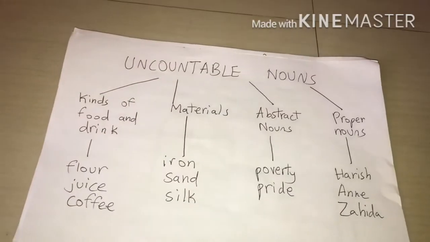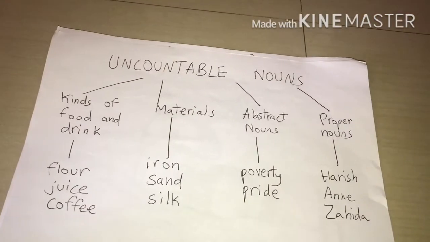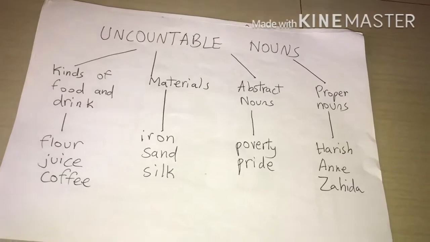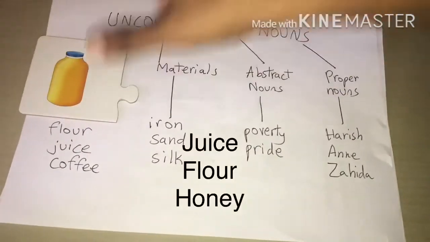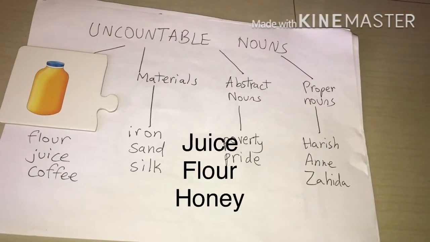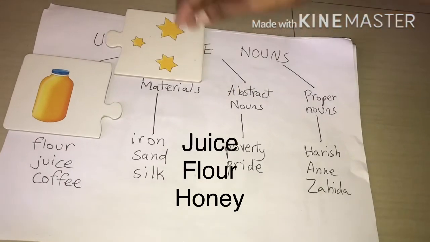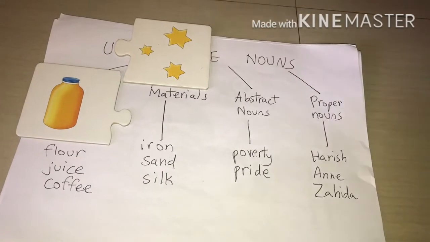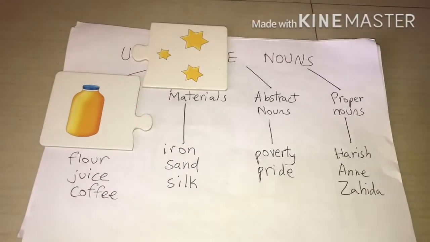Now I repeat, in uncountable nouns you have different illustrations. For example, the kinds of food and drinks like juice, flour and coffee. Even stars are uncountable nouns. See, this is just a picture having 3 stars, but in general, stars are uncountable nouns.